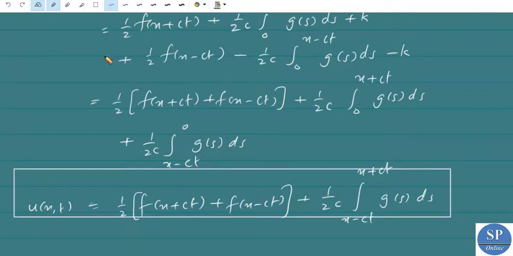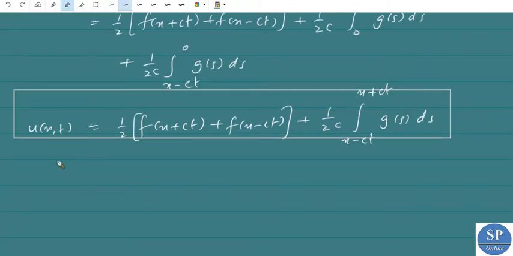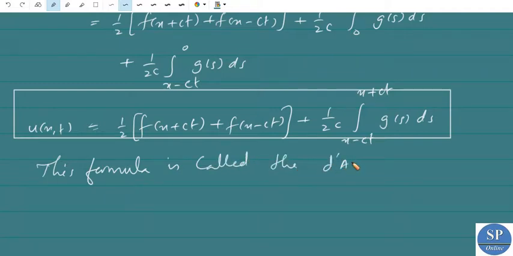So this formula is called the D'Alembert's formula for the wave equation.